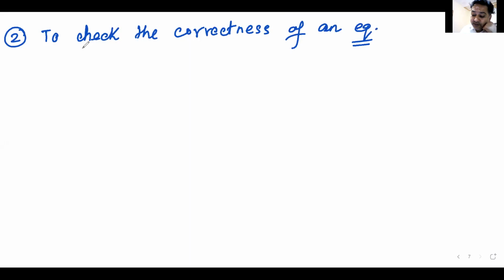If you want to check whether an equation is correct or not, you can check it using dimensional analysis. How can you do it?